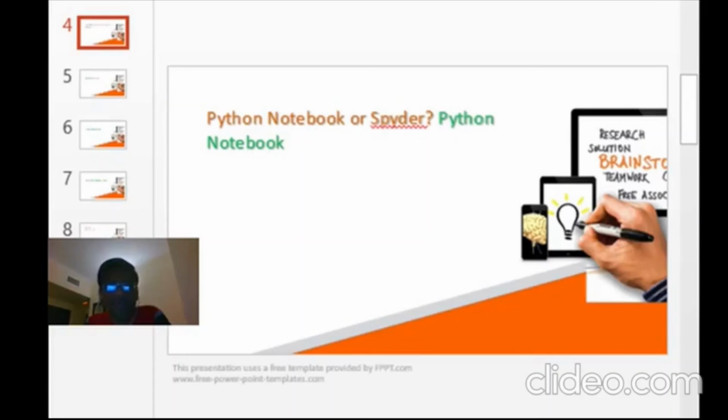But comparatively, Spyder is mostly used when you are delivering your code to production, that is, sending it live. At that time Spyder is very useful because it has some advantages. So these two are good to know. No need to know so many tools. If you know them it's good, but it is not mandatory. But these two are expected. Don't worry, guys. In coming sessions, I will cover Spyder also and show how to use it. Currently we'll use Python notebook in our sessions.